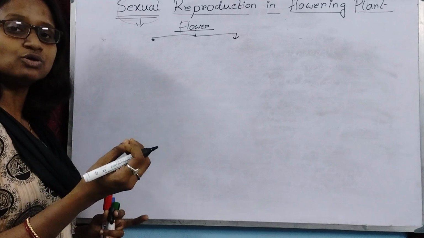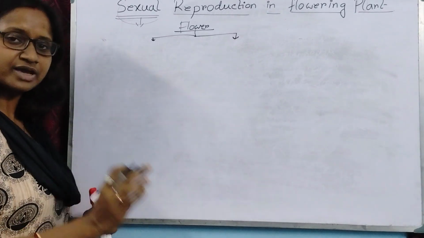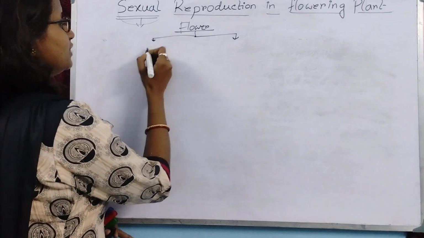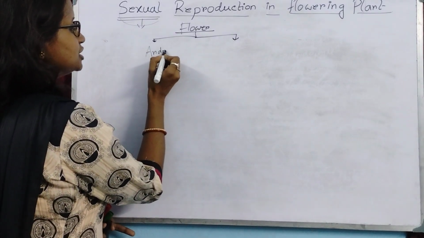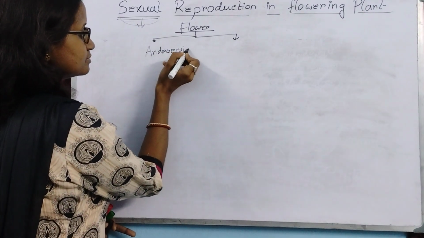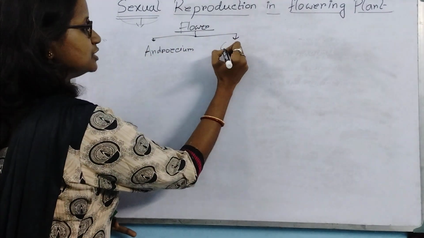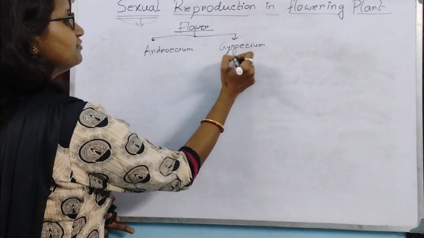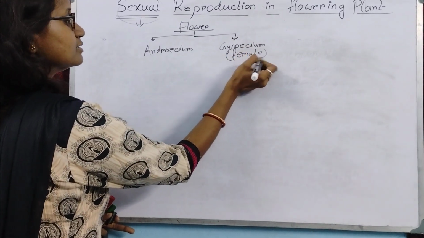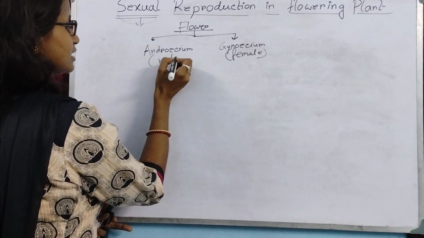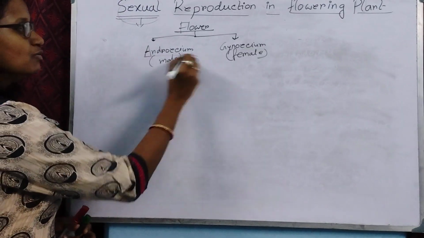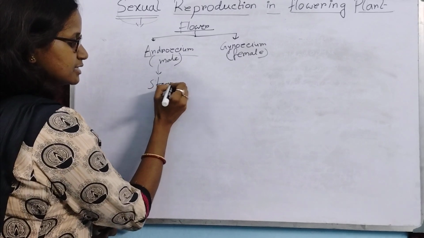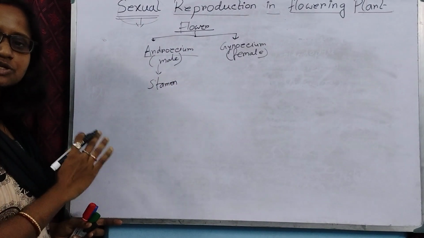Calyx and corolla are vegetative, and androecium and gynoecium are the reproductive parts. This is the female part and this is male. Now the unit of androecium is the stamen.